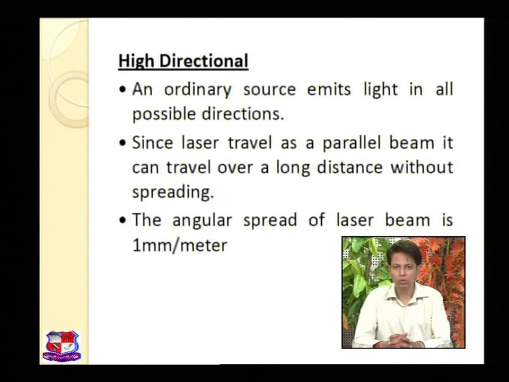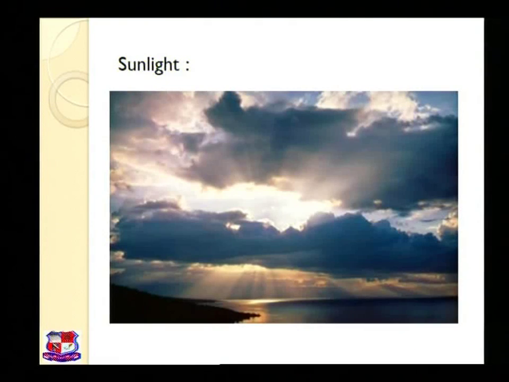Now let us move towards the next property, and before that let us see the difference between ordinary light and the directional property of laser light. In our slide we have some photos through which you can see the difference between the directional light, which is focused, and ordinary light.